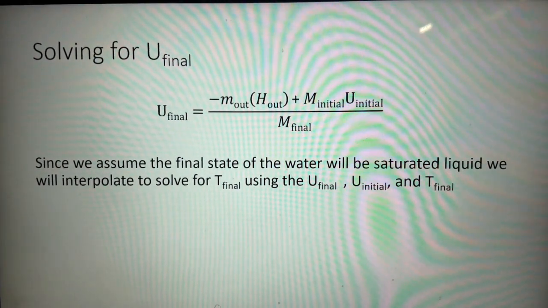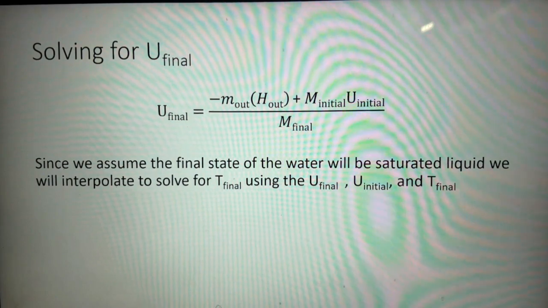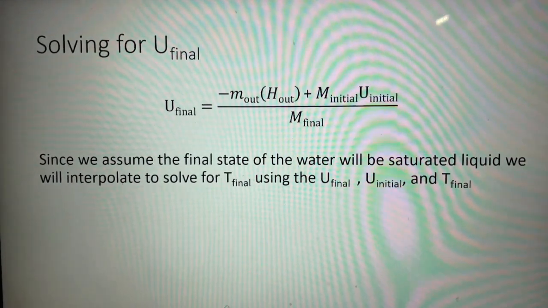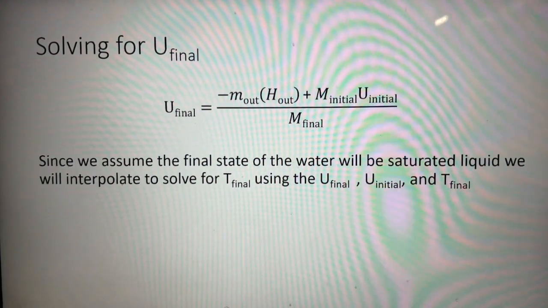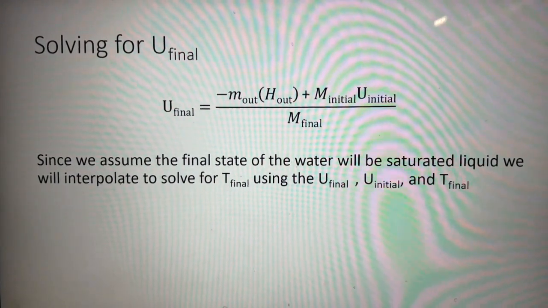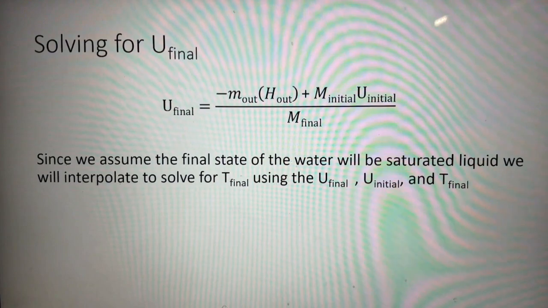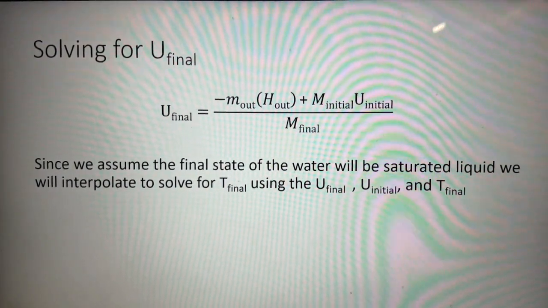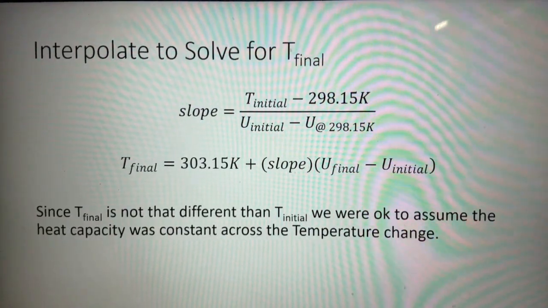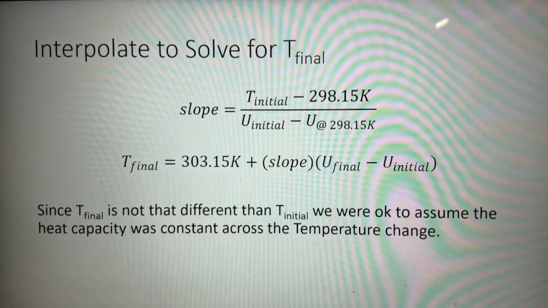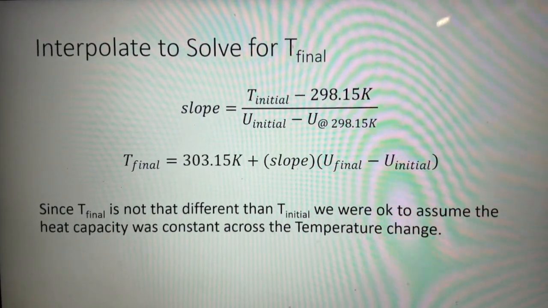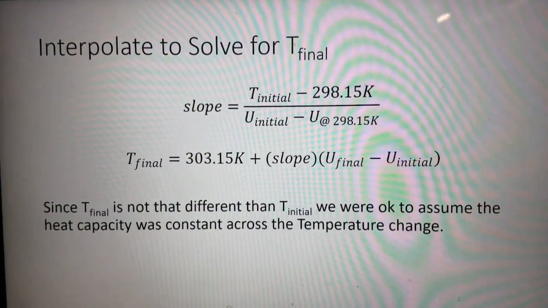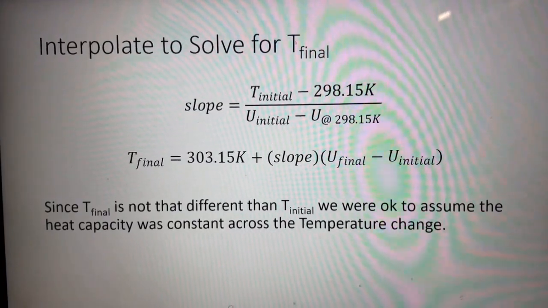Since we assume that the final state of the water is going to be a saturated liquid, after we solve for our internal energy final, we can interpolate to solve for the final temperature using our final internal energy, which we just solved for, our initial internal energy, which is in our steam tables, and initial temperature. After we interpolate using one of the values from the steam table at 25 degrees Celsius and the internal energy at that point for the liquid, we can solve for our final temperature.